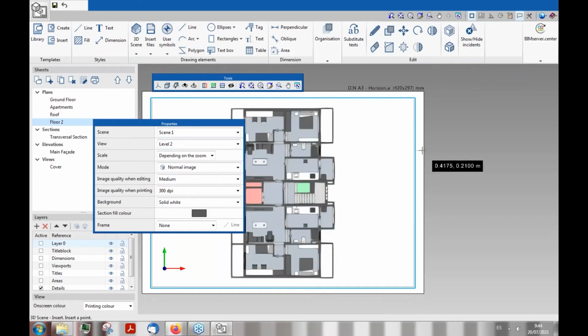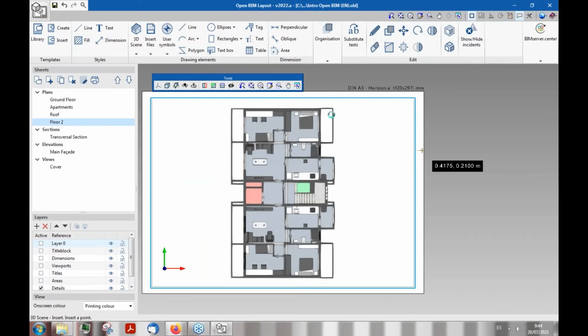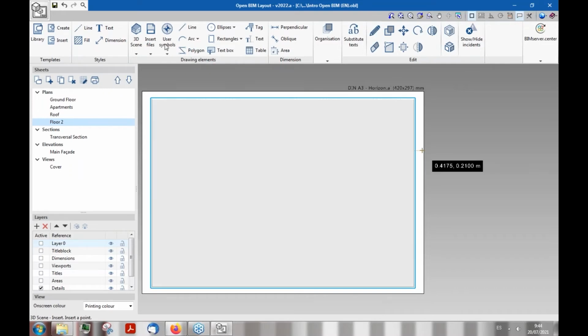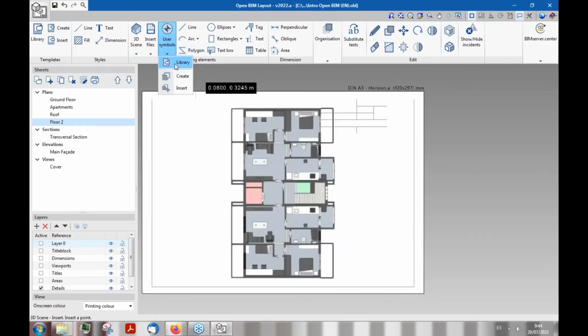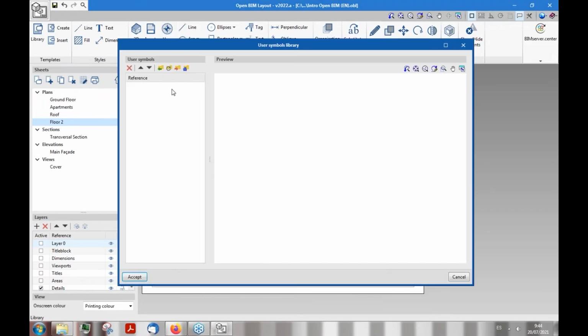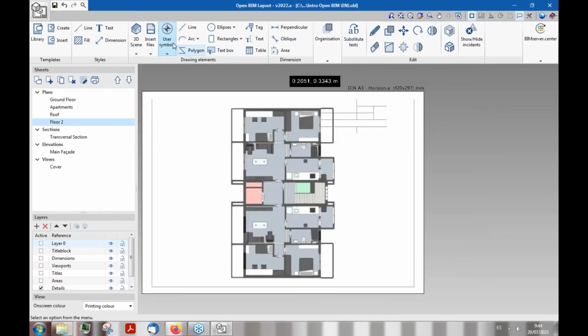Now that I have set my viewport with my view from my scene, I can now start adding, for example, user symbols from the library or different drawing elements like lines, text boxes. I can generate tables as well that can be generated automatically. And then once I've finished populating my drawing with drawing elements,